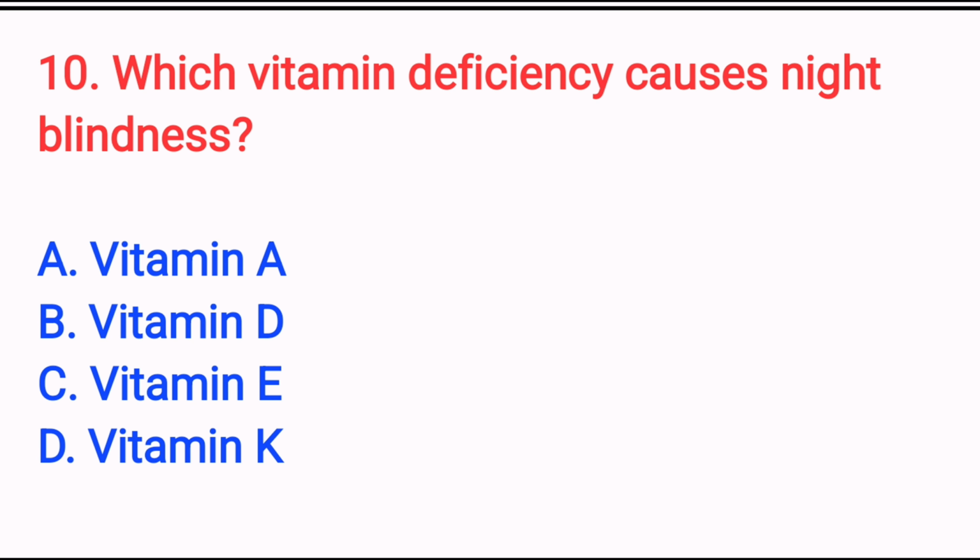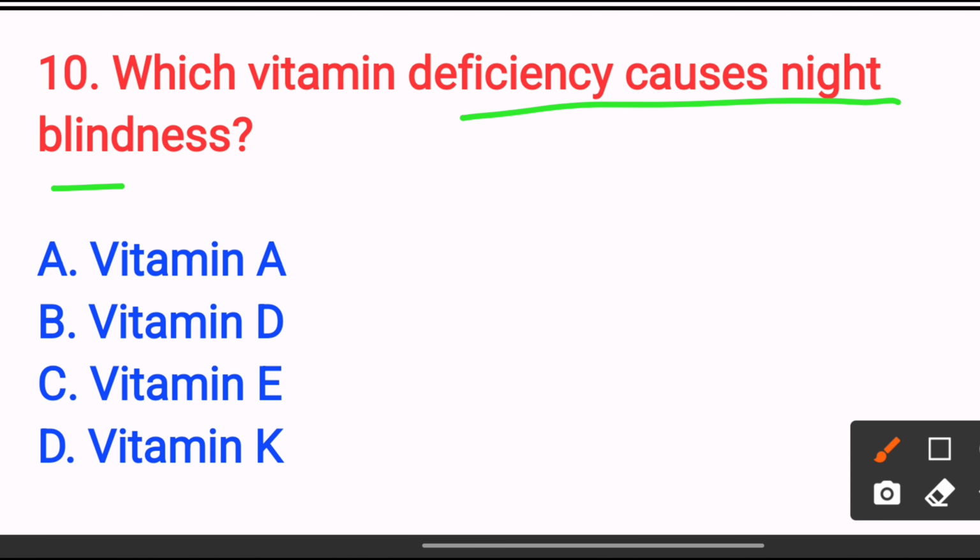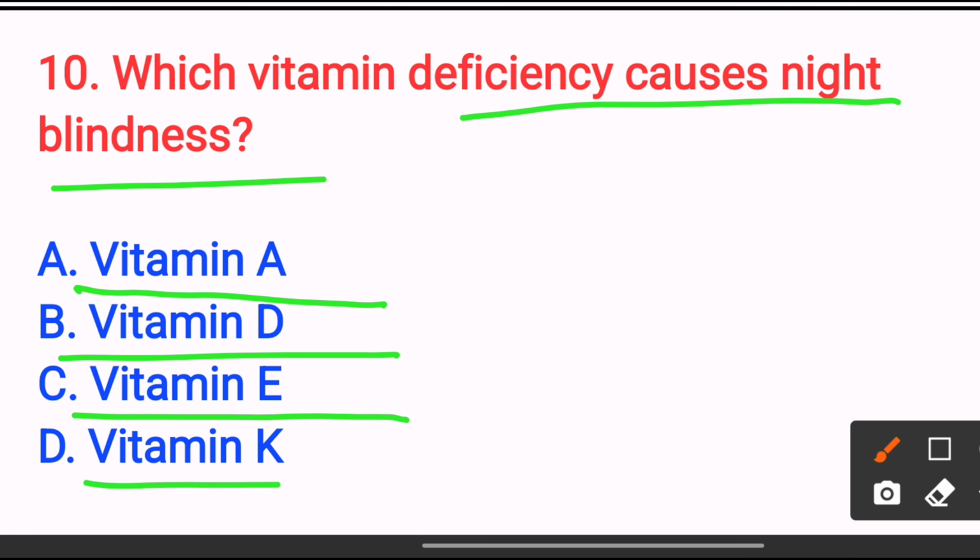which vitamin deficiency causes night blindness? Option A vitamin A, option B vitamin D, option C vitamin E, option D vitamin K. The answer is option A vitamin A.